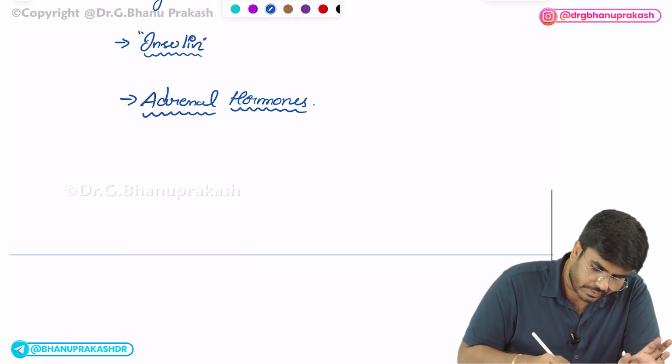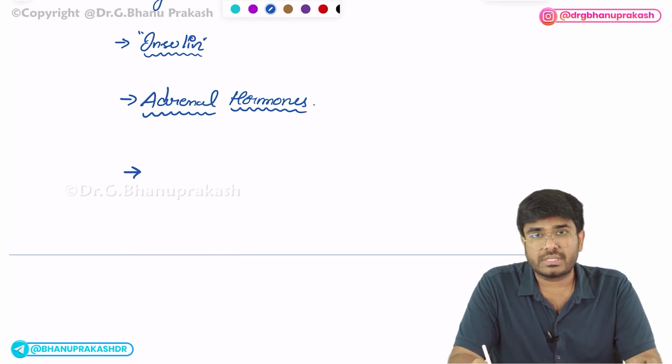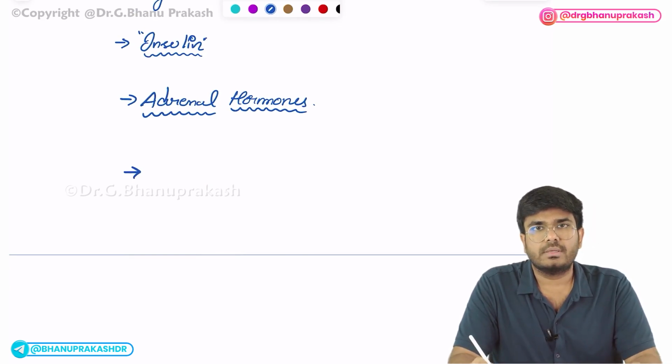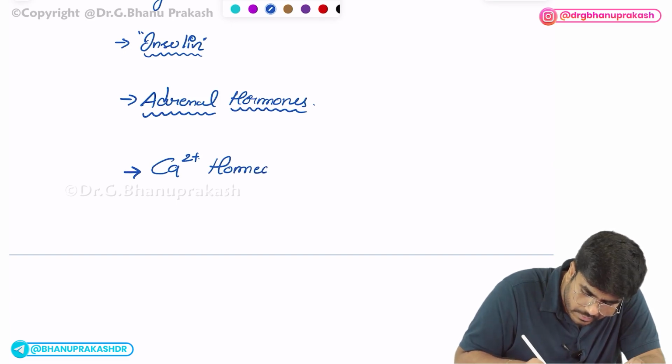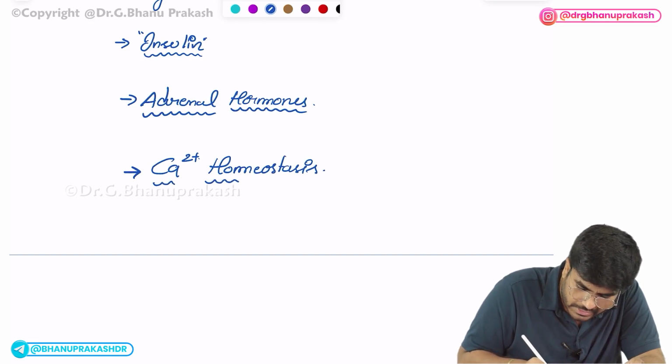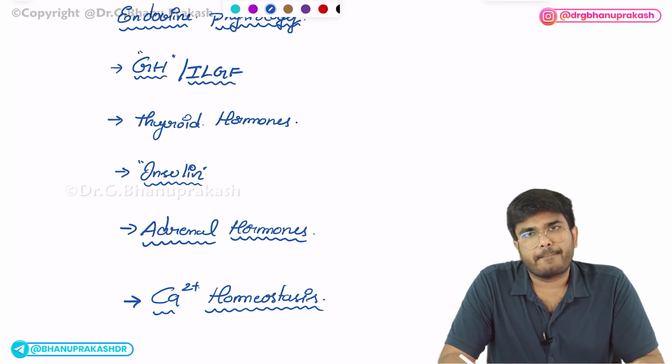After this, you can expect the most important area, calcium homeostasis. Calcium homeostasis regarding parathyroid hormone. How parathyroid hormone is going to achieve the calcium homeostasis along with calcitonin and vitamin D. So calcium, very important for the exam. Calcium homeostasis. Right? So these are the important things in endocrine physiology.